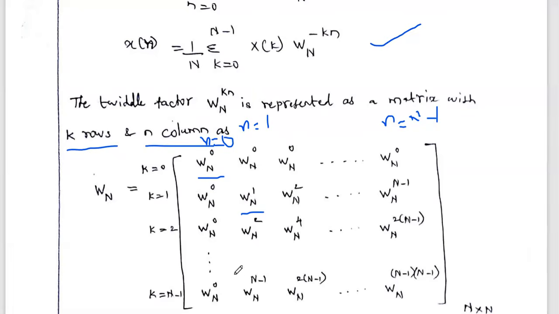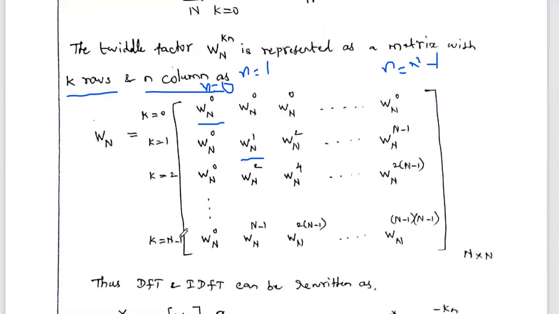Similarly, the last row. The last row means k value is n minus 1. So Wn power 0, Wn power n minus 1, Wn power 2 into n minus 1. So multiples of n minus 1 we will get. So the final value is Wn power n minus 1 into n minus 1, since k value is n minus 1, n value is also n minus 1. So this is the total factor matrix. This total factor matrix is of size N cross N.